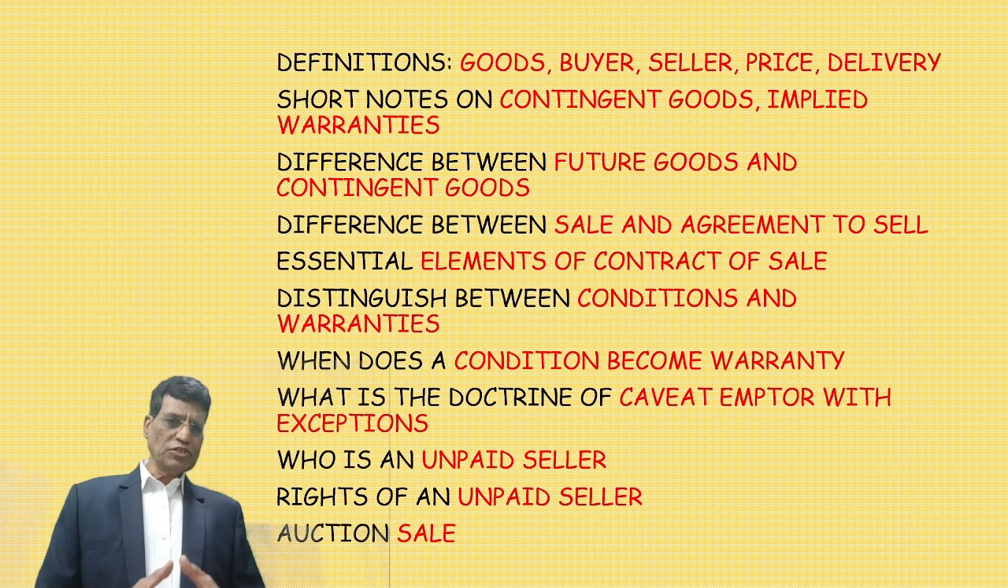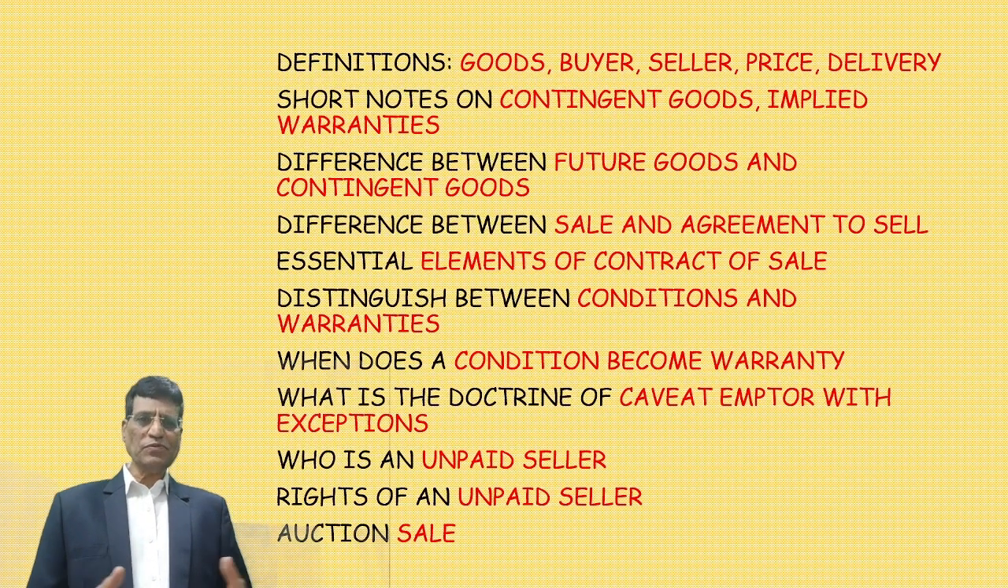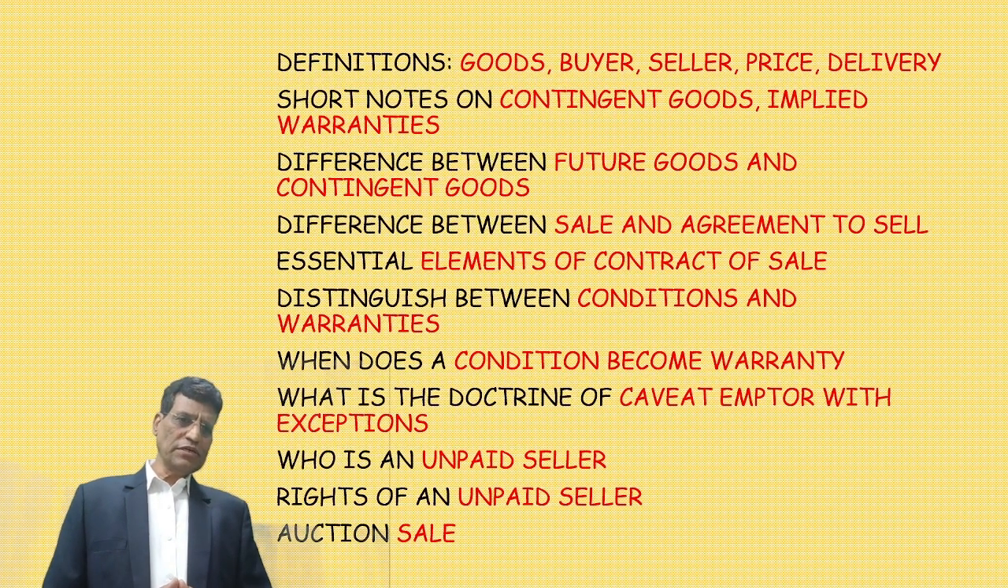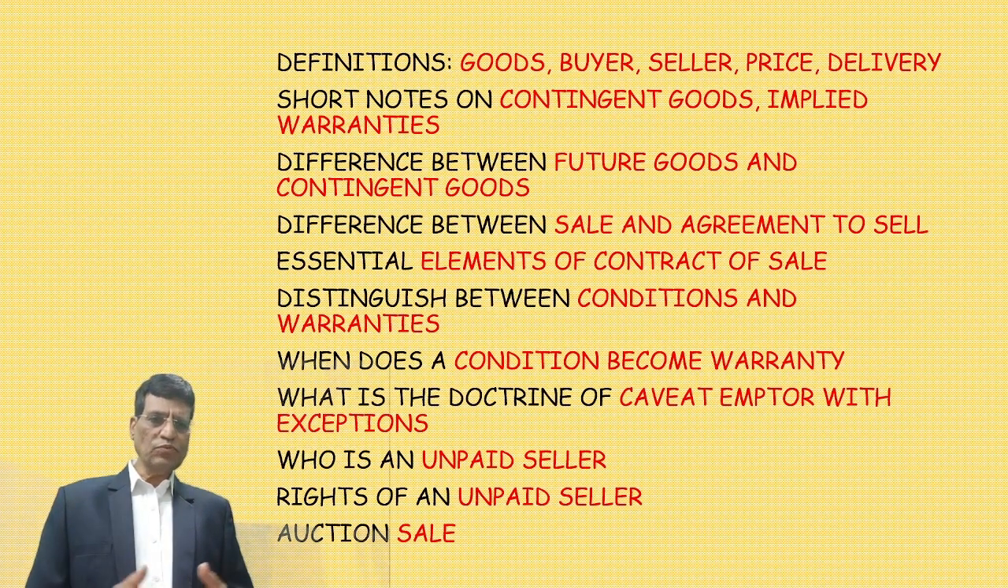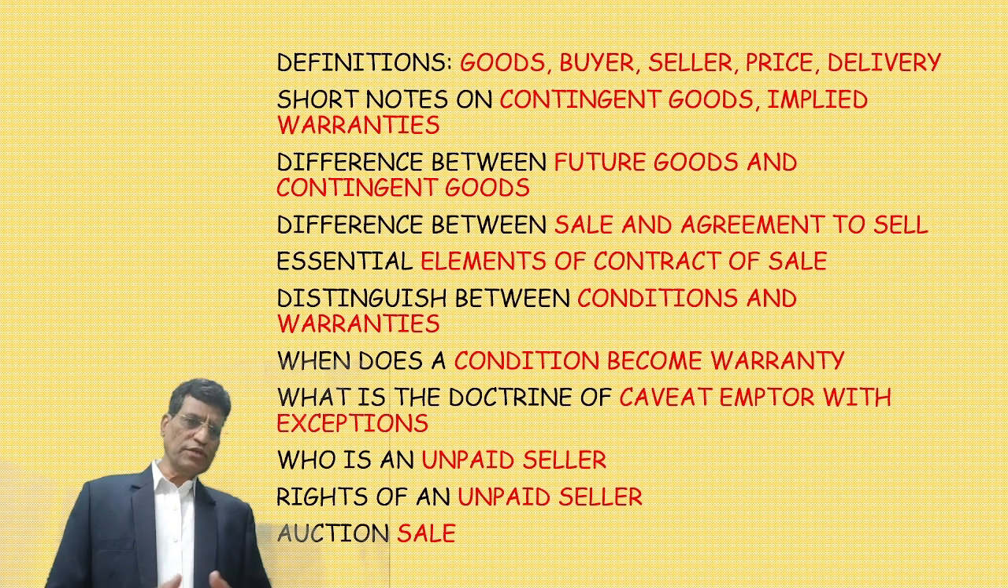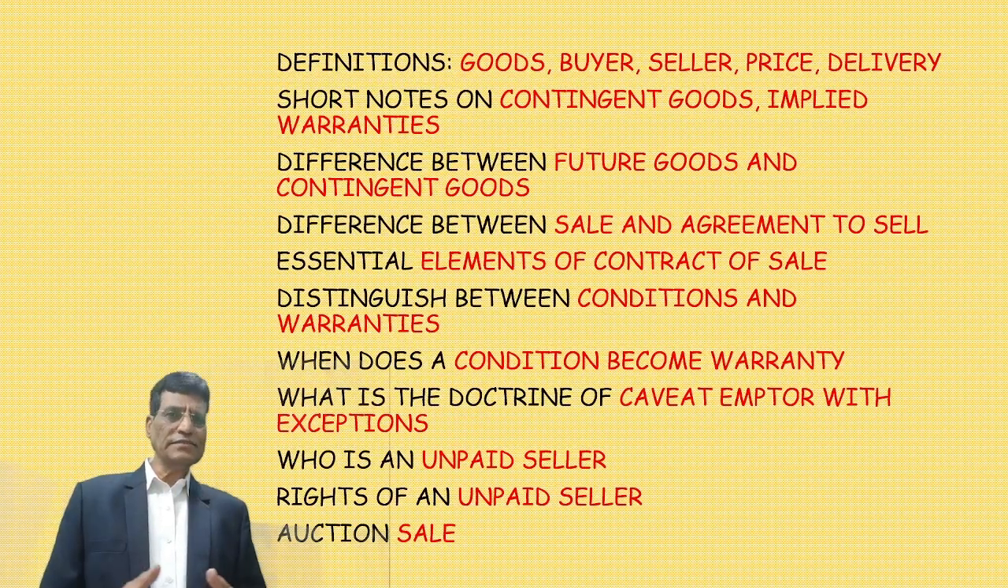Then distinguish between conditions and warranties: implied conditions, implied warranties. When does a condition become a warranty? What is the doctrine of caveat emptor with exceptions? Who is an unpaid seller? Rights of an unpaid seller, auction sale, and such other things.